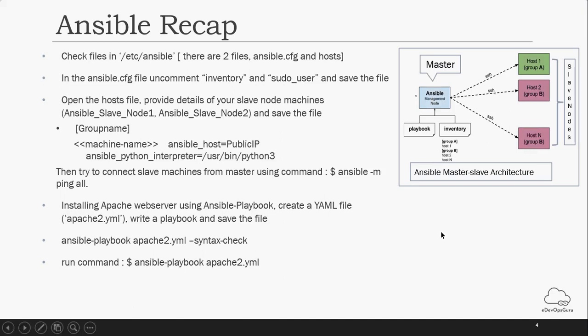Any questions in the Ansible part? No. Okay.